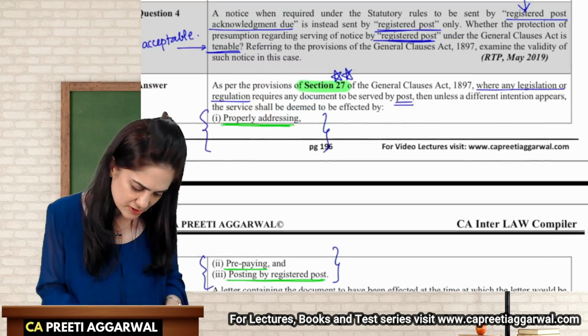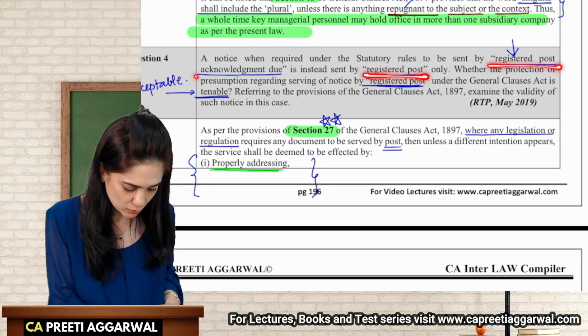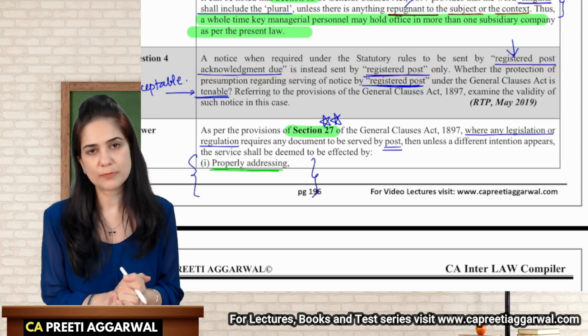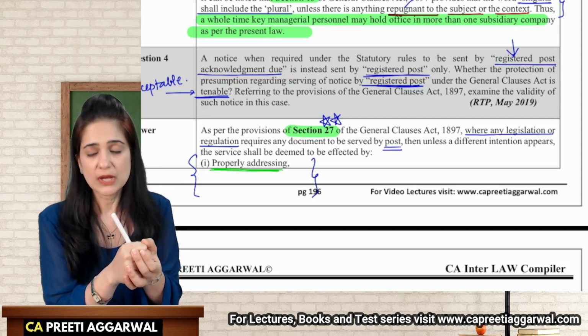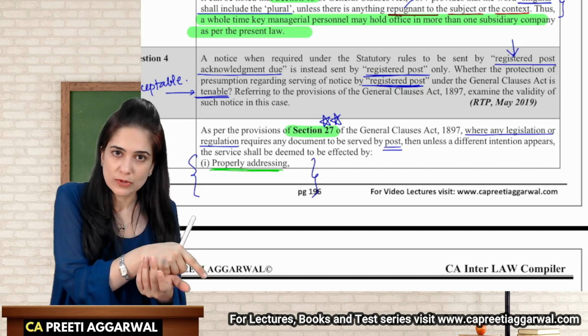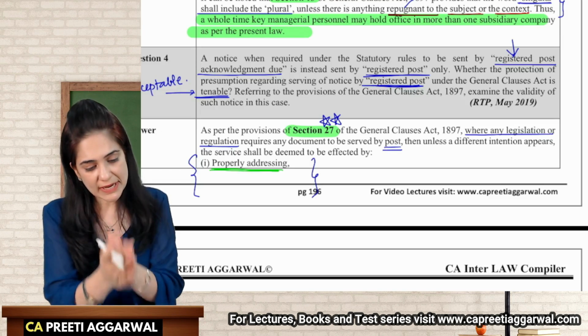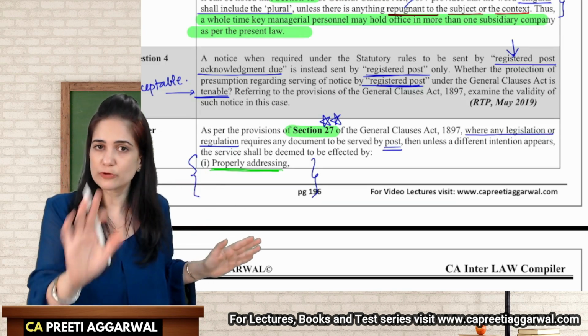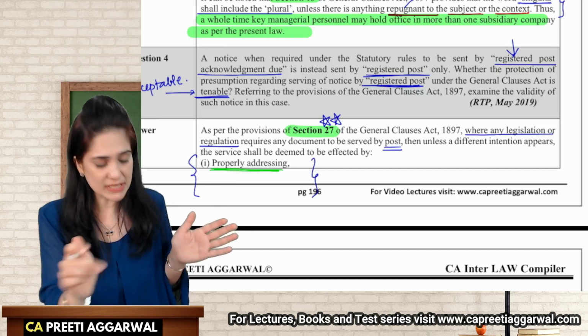Now, what is the difference between the two methods of posting? Registered post and registered post acknowledgement due. In case of registered post, they will obviously take the signature of the receiver. But in case of acknowledgement due, they will take the signature of the receiver on a separate piece of paper and send that paper to the sender as proof that your document has been delivered and the person has received it. See, this is his sign.